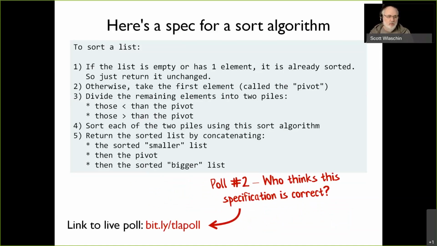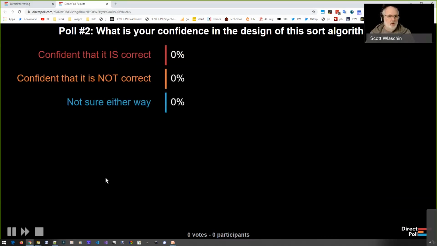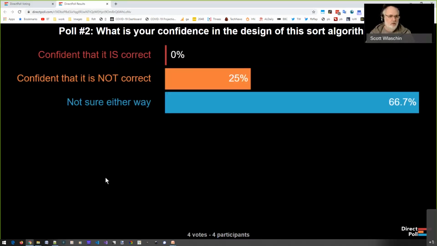So who thinks this is a correct specification for a sort algorithm? I think I need to move to the next question over here. There we go. Who thinks it's the correct implementation? Who's not sure? This is live polling. This is very exciting. A lot of people are not sure.